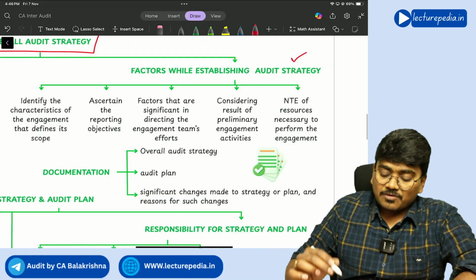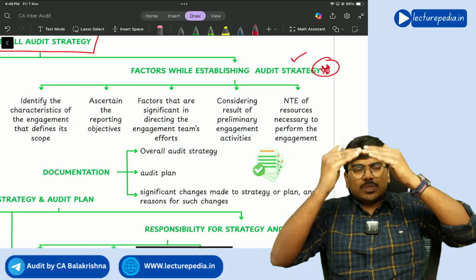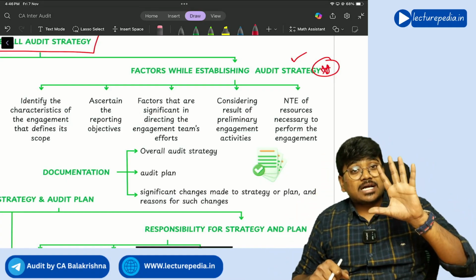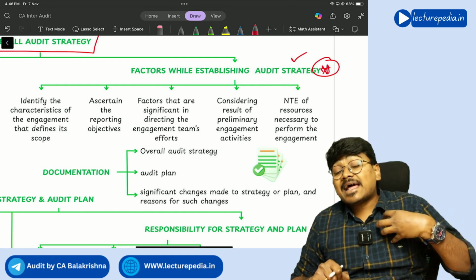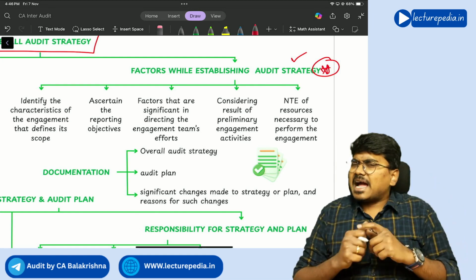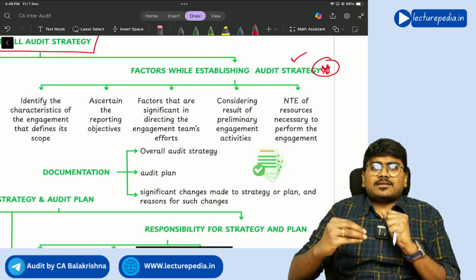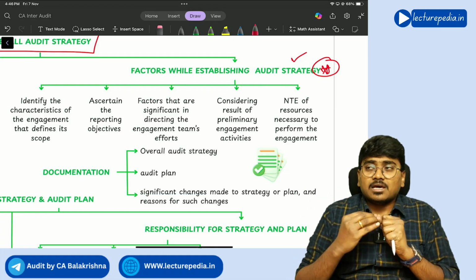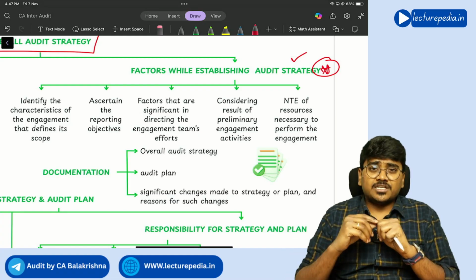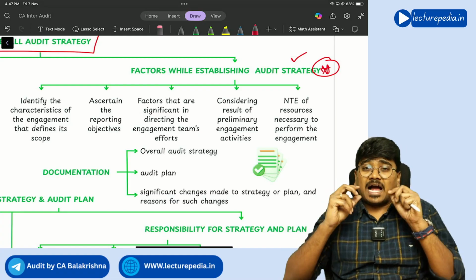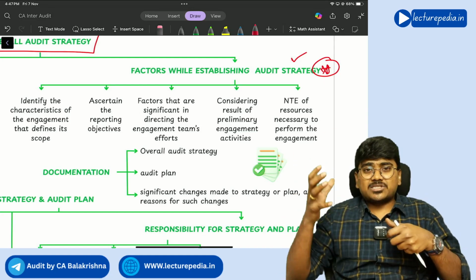Next, factors while establishing audit strategy. See, this is very important. While you develop the audit strategy, you need to consider five factors. What are those five factors? First one is characteristics of the audit. Characteristics of the audit means, see, if you ask what are the characteristics of a person, what will you say? He is having some white hair, his height is some 6 feet, and he is having huge eyes, he is having spectacles. Like that you will say characteristics of a person.